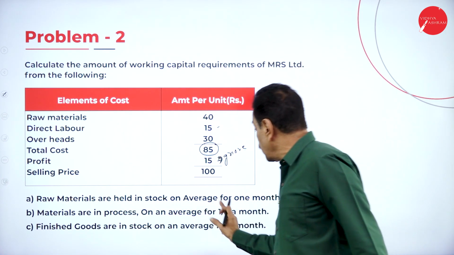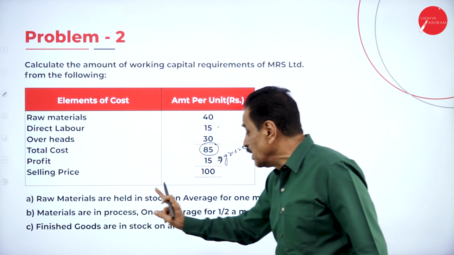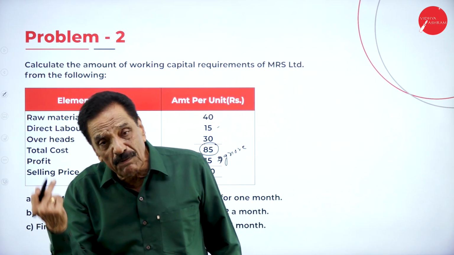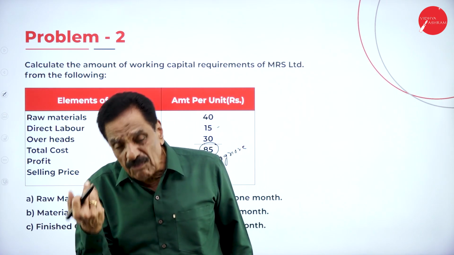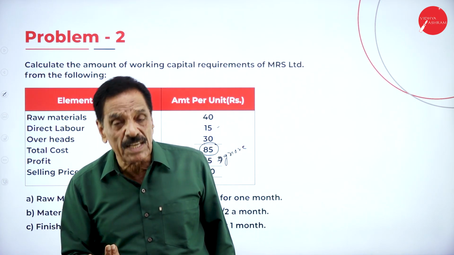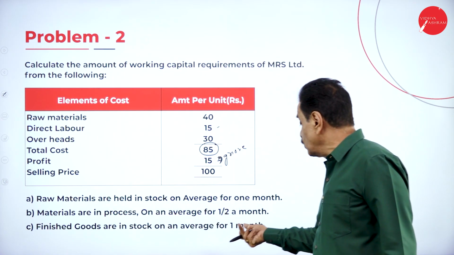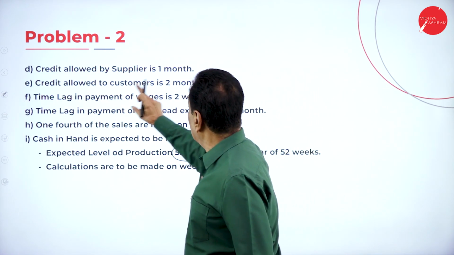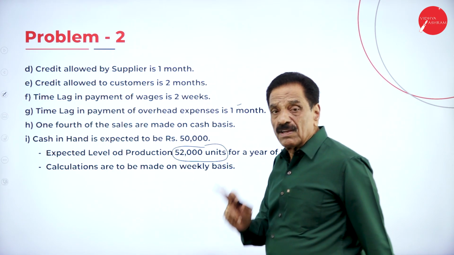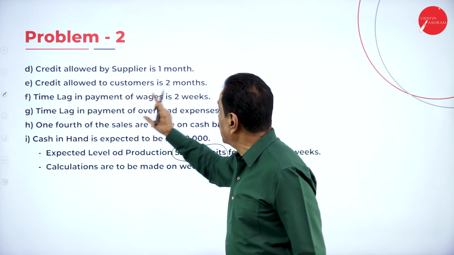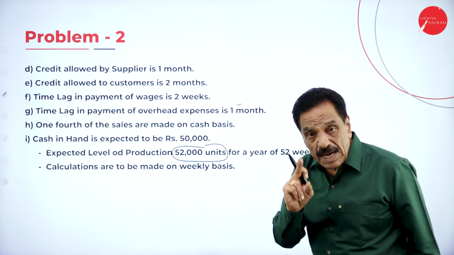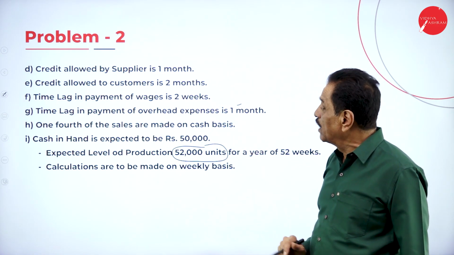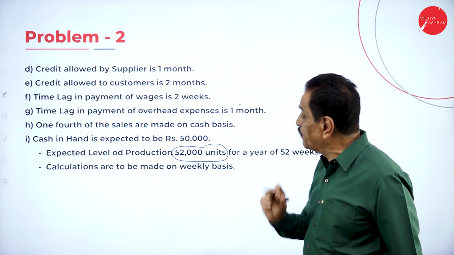Then raw material stock on average 1 month means 4 weeks. Material process average half a month. I told you material full value, labor half value, overhead half value to take. Then finished goods on average of 1 month means 4 weeks you have taken. Credit allowed by supplier is 1 month. You have taken 4 weeks. Credit allowed to customer is 2 months means 8 weeks. Time lag of payment is 2 weeks they have given. Time lag over 1 month means 4 weeks.